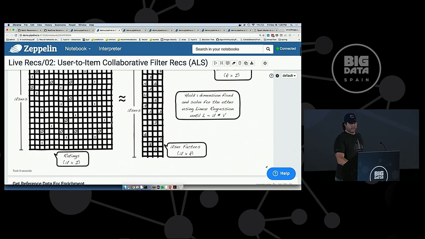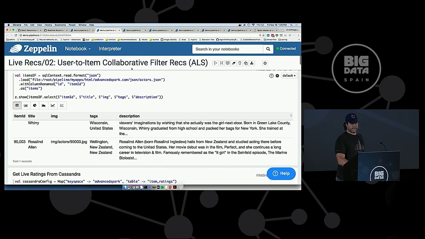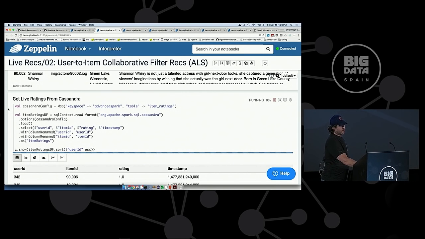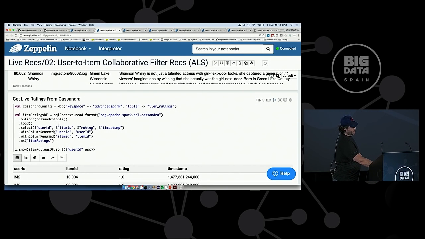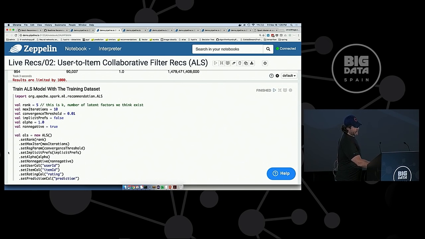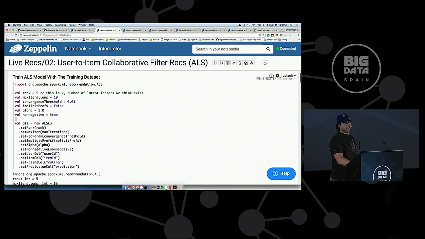Okay, so let's run this. I probably should have run it before. Here we're pulling from Cassandra. Just to give you a quick view, this is Scala. Here's the actual meat of this algorithm.